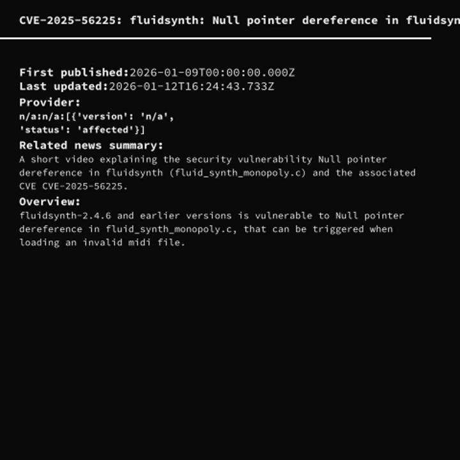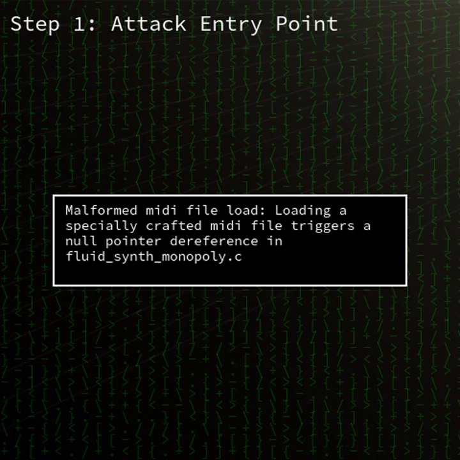Today, we're diving into CVE-2025-56225, a vulnerability in fluidsynth up to version 2.4.6 that can be triggered by loading a malformed MIDI file. It leads to a null pointer dereference and causes a denial of service in applications that embed fluidsynth. Major Linux distributions like Fedora and OpenSUSE have already released patches, and even MuseScore users need to take note.